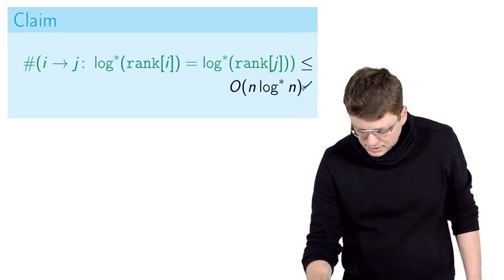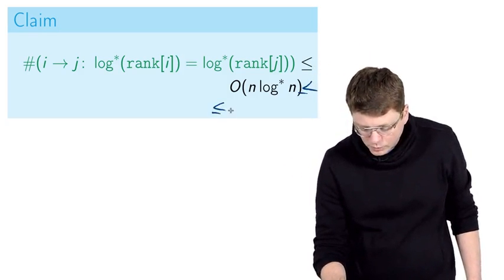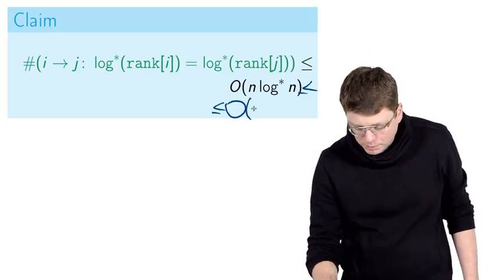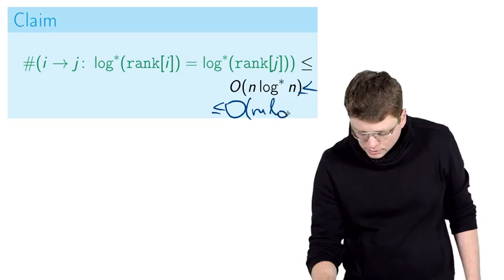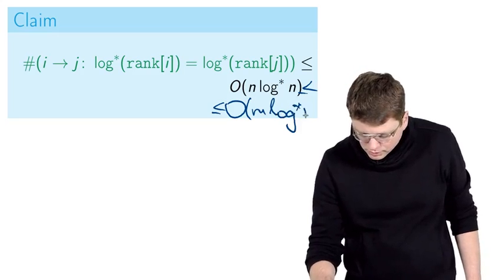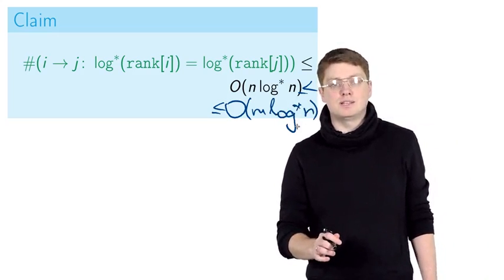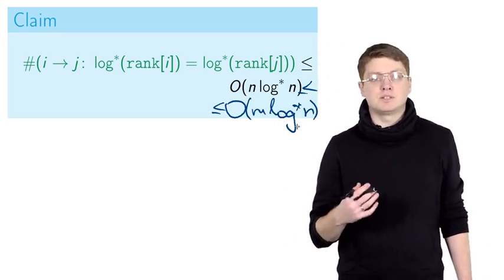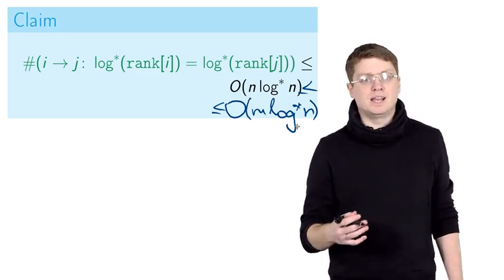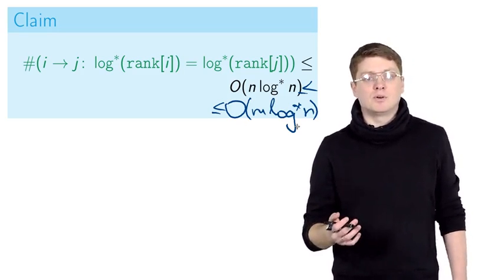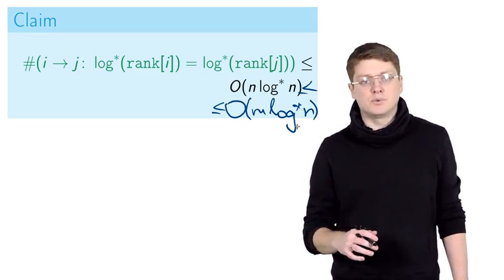Note that this is even better than what we need. What we need is a weaker upper bound, which is m log star of n. Recall that we know that m is greater than n just because m is the total number of operations, while n is the number of calls to make said operations.